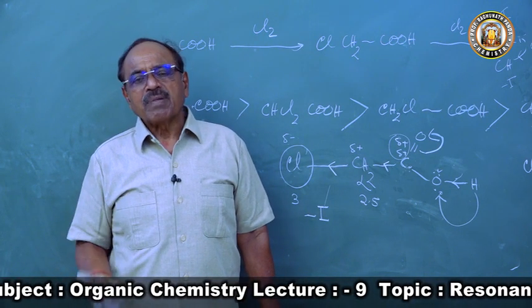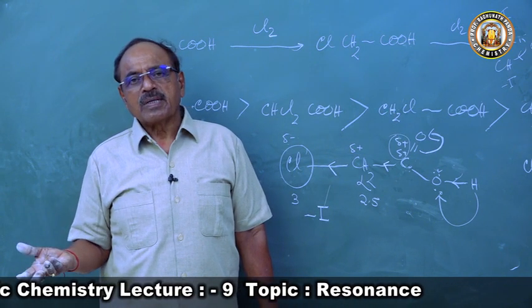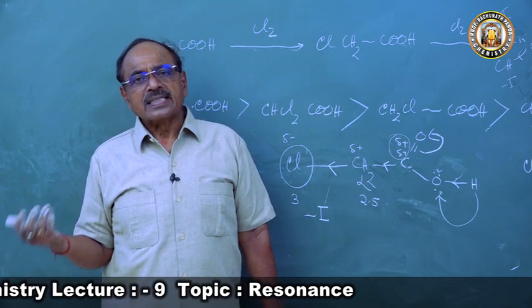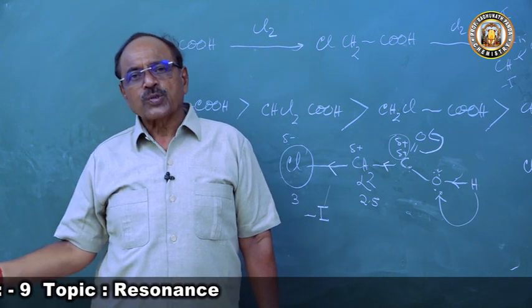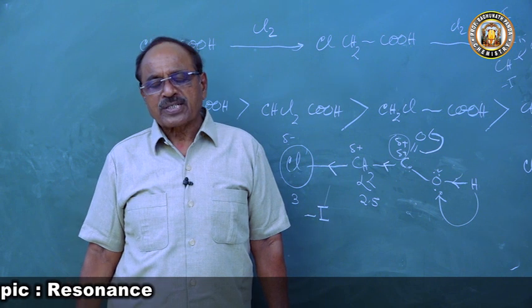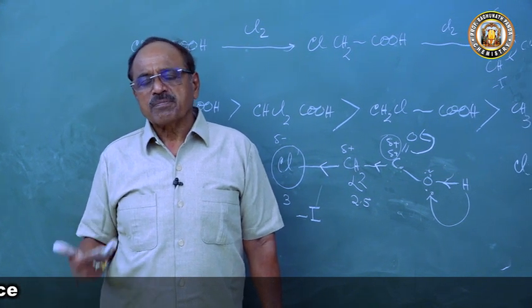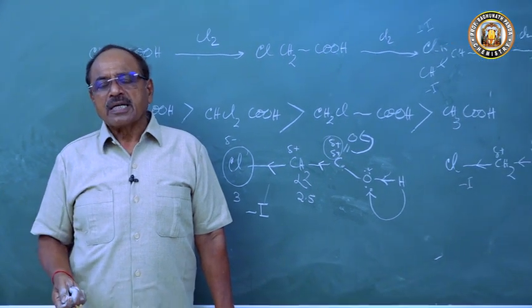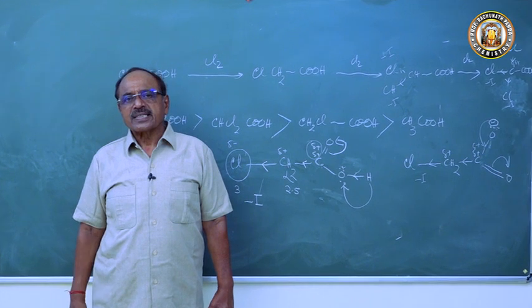If you increase the bulk of alkyl group due to plus I effect, the delocalization will be opposed and the acid strength will decrease. When we discuss preparation and properties of carboxylic acid very soon, I will discuss this in detail. I am just explaining how resonance contributes to acid strength and basic strength of the molecule.